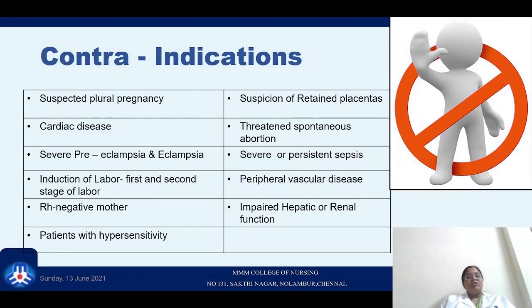Now the contraindications, when it should not be used: if you expect a plural pregnancy, cardiac disease, severe preeclampsia or eclampsia, induction of labor, the first and second stage of labor, an Rh negative mother, patients with hypersensitivity, suspicion of retained placenta, threatened abortion, severe or persistent sepsis, peripheral vascular disease, impaired hepatic or renal function. In all these cases, Methergine is contraindicated.